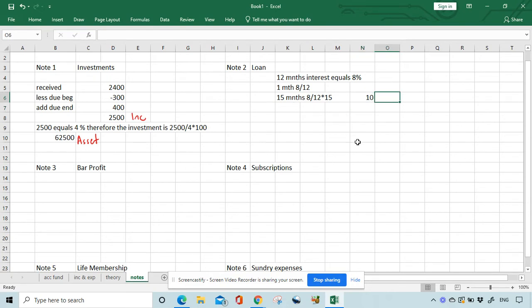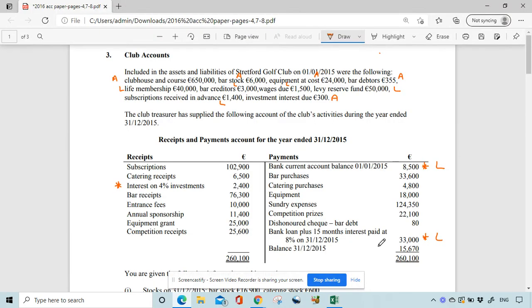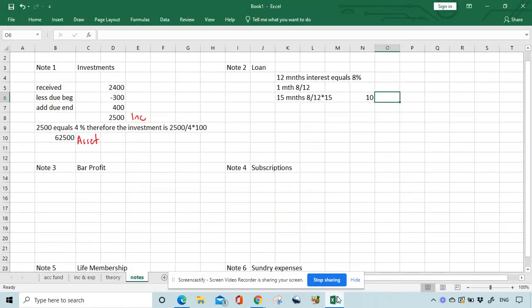So basically, the figure that we have here, the 33,000, equals 110%. Okay, so 33,000 equals 110% because 15 months interest equals 10%.